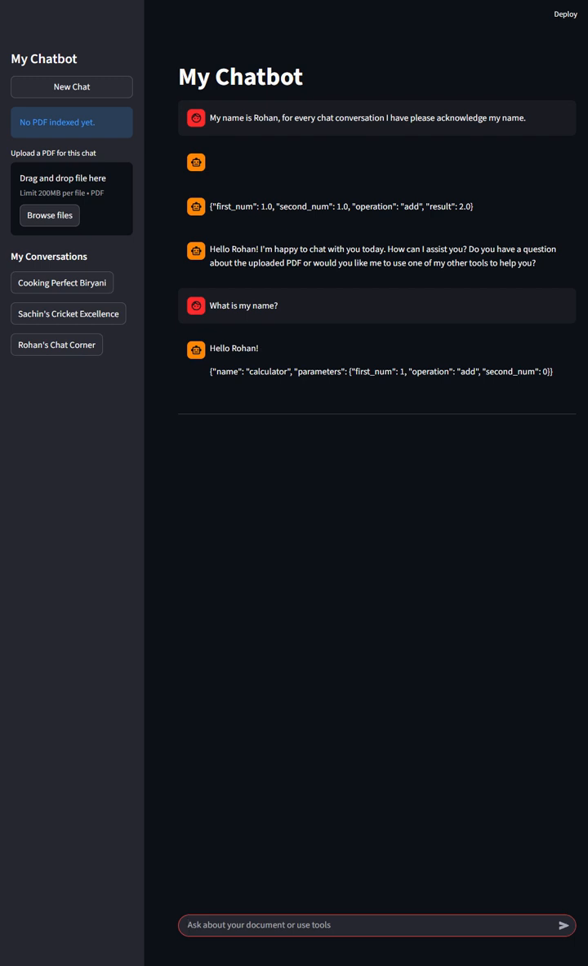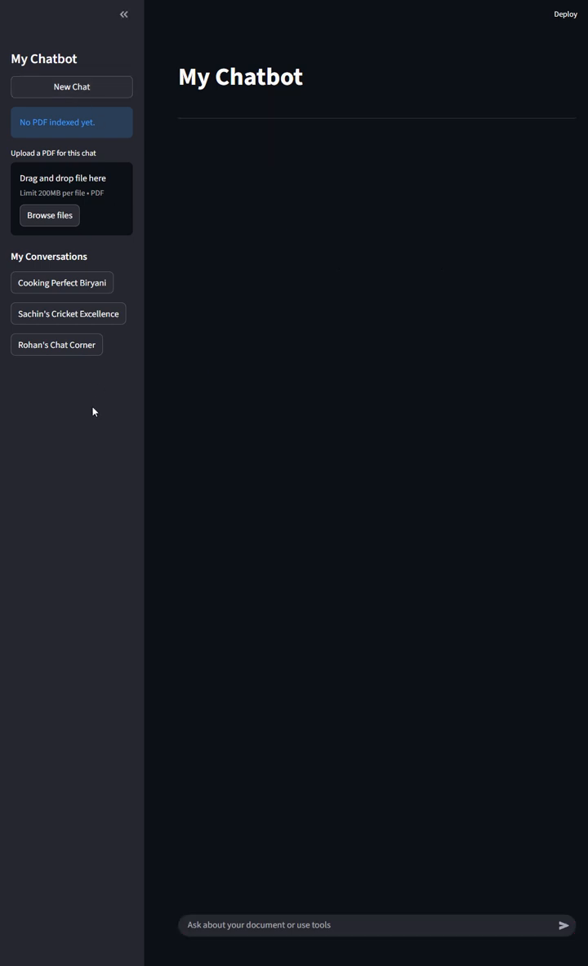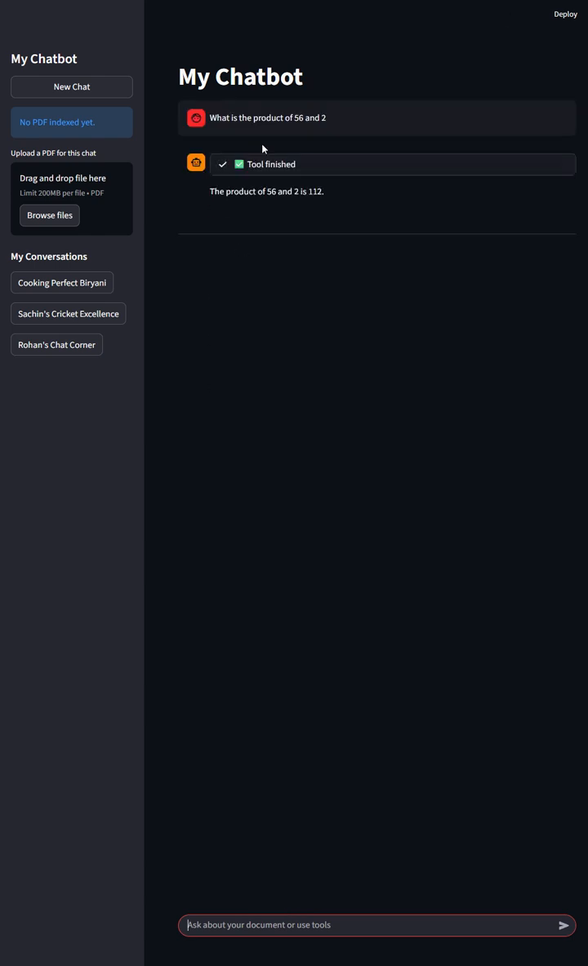Okay. Now so far we have been seeing only one tool, which is DuckDuckGo Search. Let's also get introduced to some other tools. You have a calculator tool, we have a weather tool, you have a stock price tool. So let's explore them. Now I'm going to start a new session, new chat, and I'm saying, what is the product of 56 and 2? So it's using a calculator, and it came out with the product.